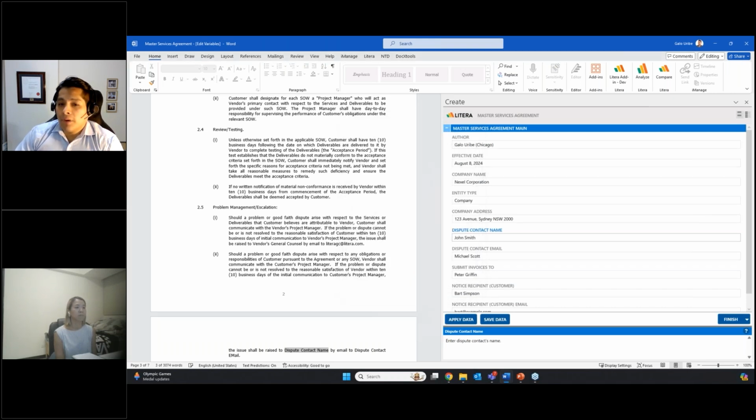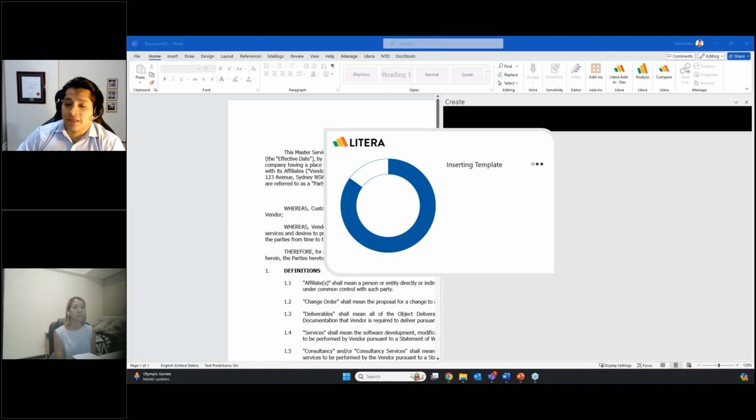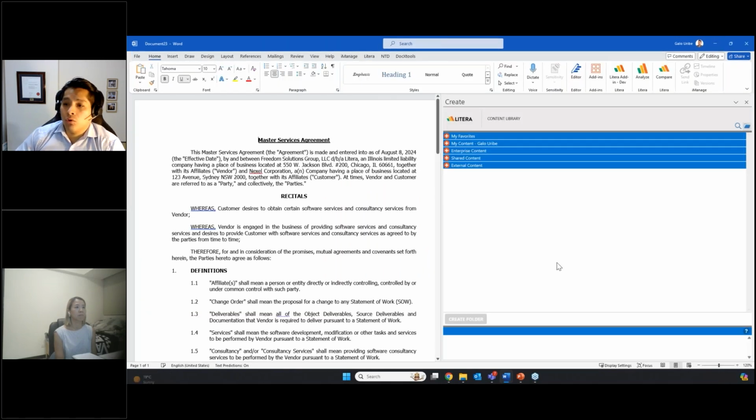Now, what I want to do is generate this MSA, but I still need to add a few clauses into this document. For that, instead of hitting Finish, I will select Finish and Show Library. So what Create will do here is generate the actual document, the actual MSA, but it will also open up the content library on the right-hand side, as you can see here.